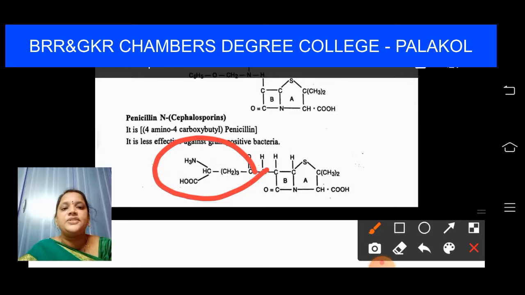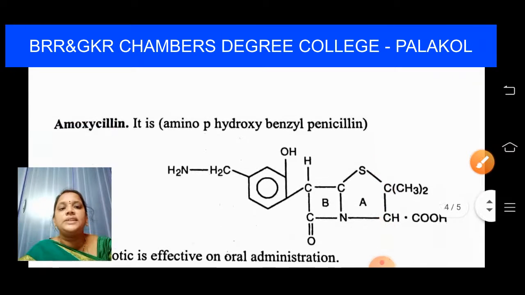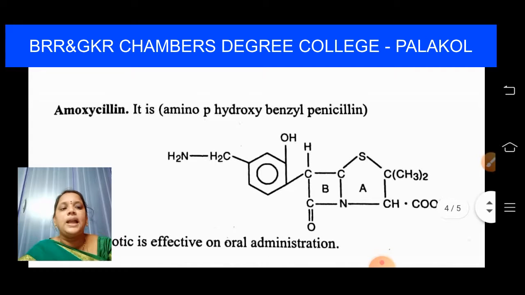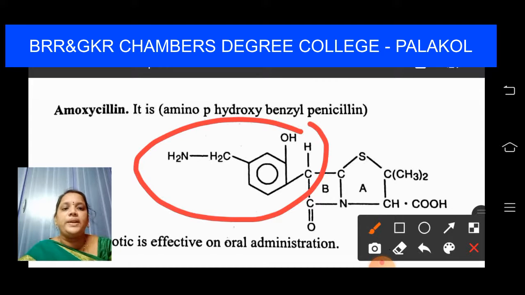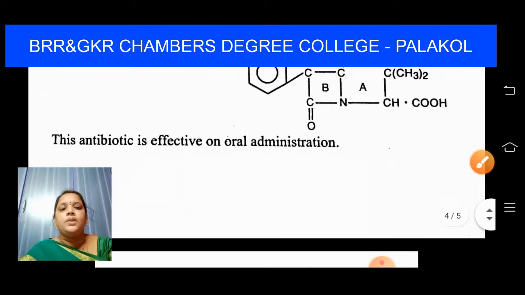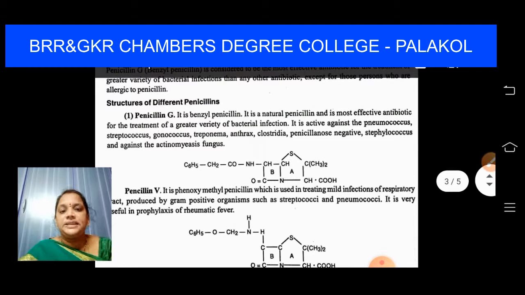CH3-CH(NH3+)-COOH-CH2 taken 3 times is called penicillin N, which is also known as cephalosporins. And in the R group, if you substitute benzene with CH2, NH2 and OH, amino para-hydroxybenzyl penicillin, then it is called amoxicillin. Okay, these are a few different types of penicillins.